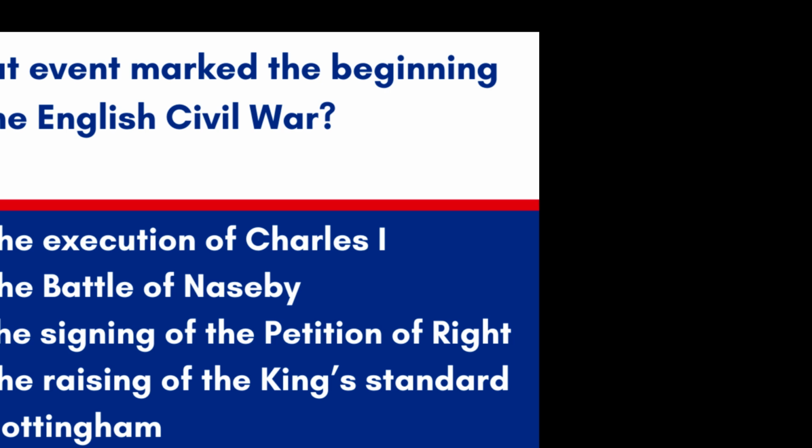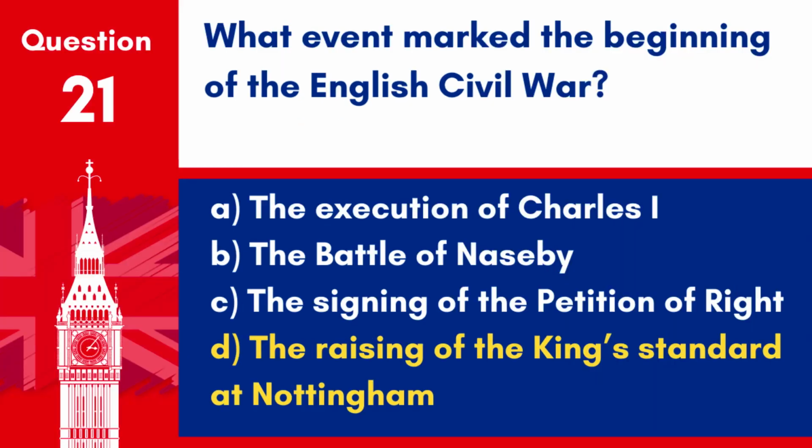Question 21. What event marked the beginning of the English Civil War? A. The execution of Charles I. B. The Battle of Naseby. C. The signing of the Petition of Right. D. The raising of the King's Standard at Nottingham. Answer: D. The raising of the King's Standard at Nottingham. The English Civil War is often considered to have started when King Charles I raised his royal standard in Nottingham in 1642, signalling the start of the conflict between the Crown and Parliament.